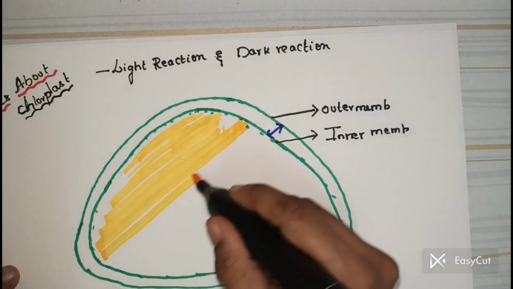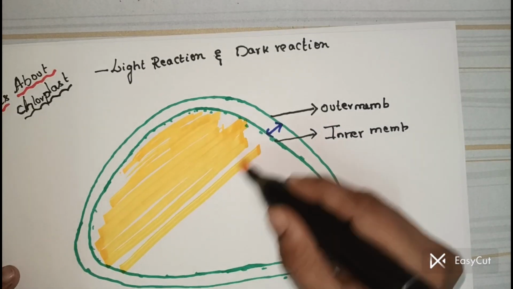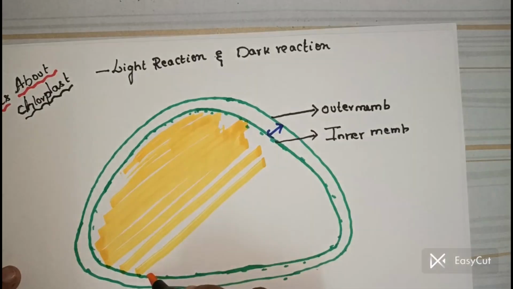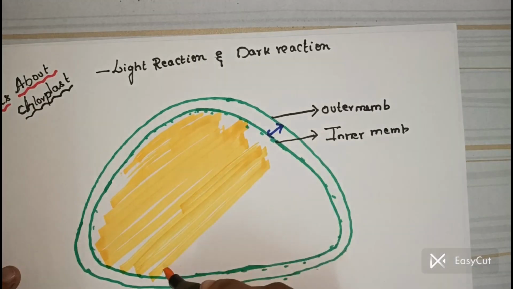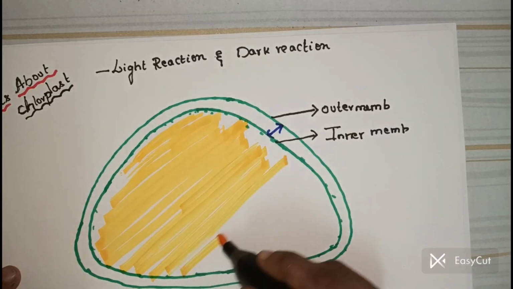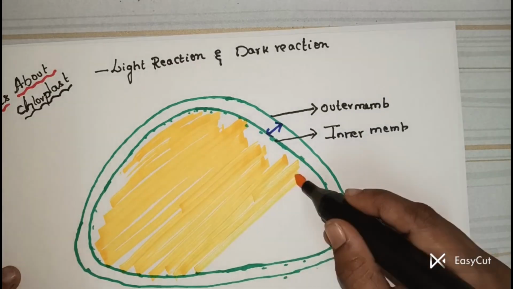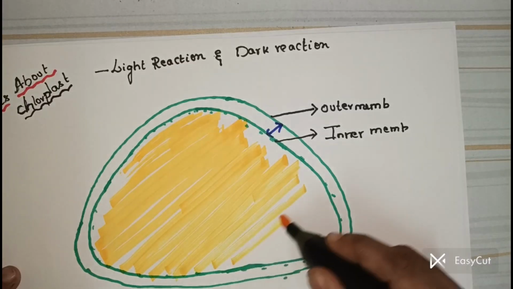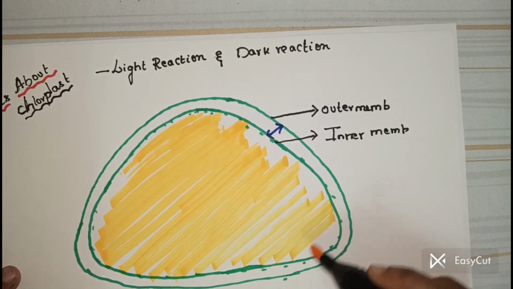Don't forget this point. This has so many enzymes. There are so many enzymes inside the matrix to perform the dark reaction.